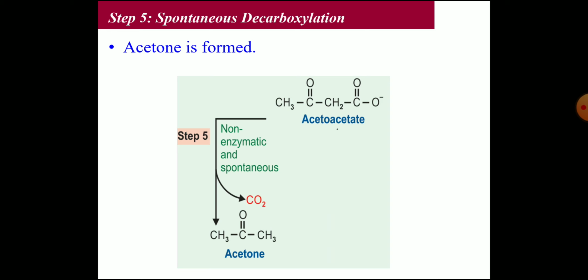Then from acetoacetate, acetone is formed by non-enzymatic spontaneous decarboxylation. So acetone is formed from acetoacetate by a non-enzymatic and spontaneous reaction where carbon dioxide is removed.